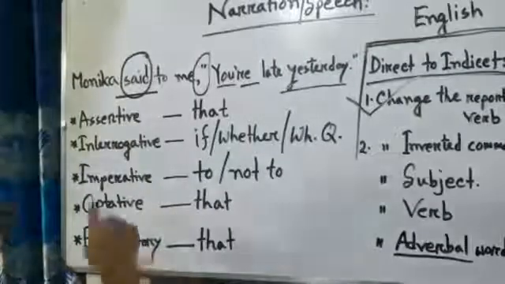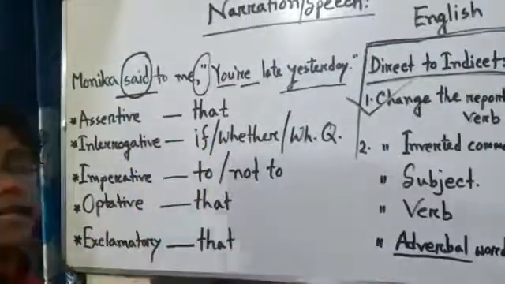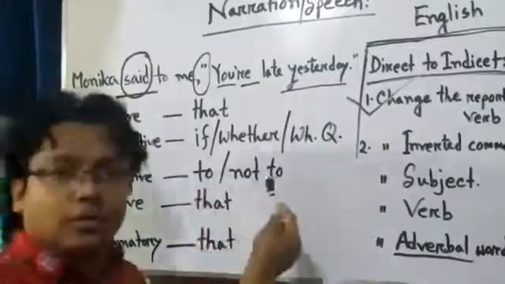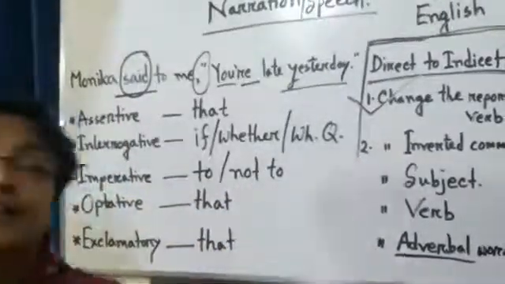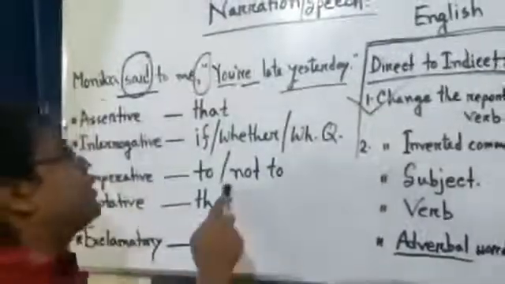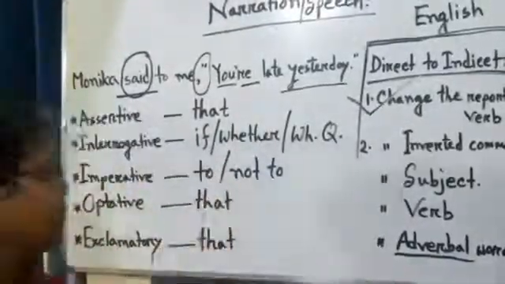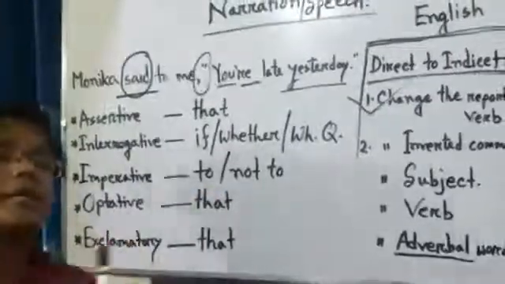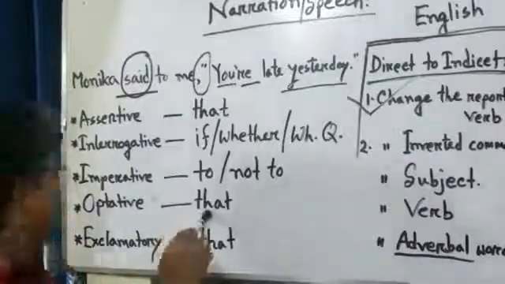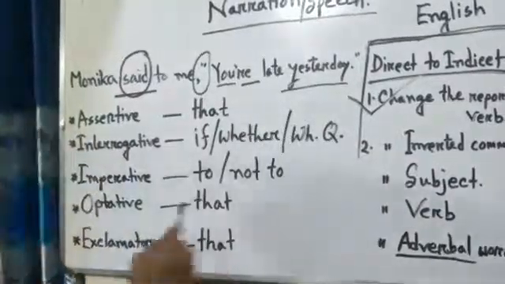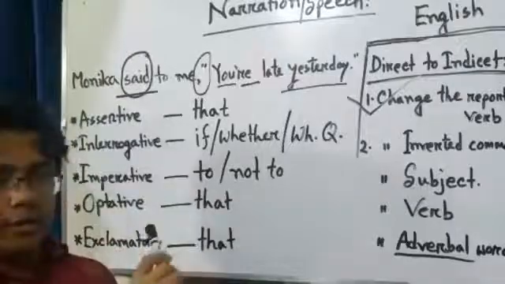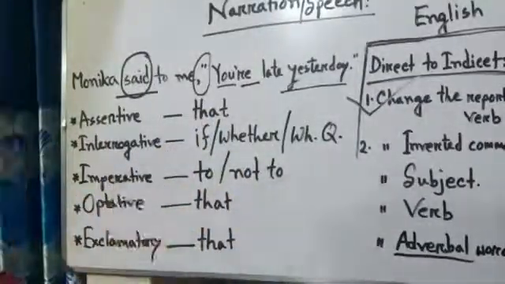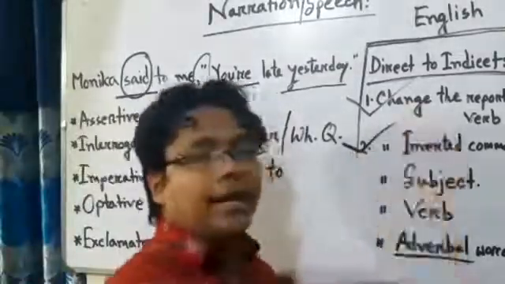Understand? After that, if the sentence is imperative, to change the inverted comma, you have to use "to" or "not to." It means if the imperative sentence is negative, that time you have to use "not to." Understand? After that, if the sentence is optative, that time you usually use "that." For exclamatory sentences, in the same way, you have to use "that." Okay? By using these words according to the sentence, you can change the inverted comma.